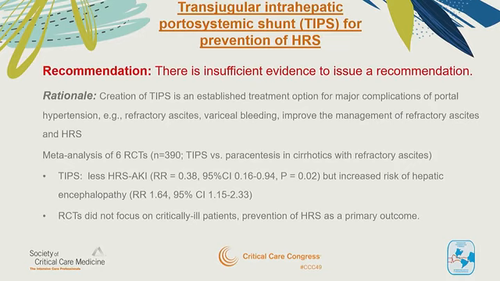So what about transjugular intrahepatic portosystemic shunt, or TIPS, for the prevention of hepatorenal syndrome? The recommendation is that there is insufficient evidence to issue a recommendation. The rationale is that the creation of TIPS is an established treatment option for major complications of portal hypertension, such as ascites and variceal bleeding. We looked at a meta-analysis of 6 randomized trials, which compared TIPS versus paracentesis in refractory ascites. There was less AKI in the TIPS group, but there was an increased rate of hepatic encephalopathy. And unfortunately, these randomized controlled trials didn't focus on critically ill patients, which quite often are excluded from many of these trials.